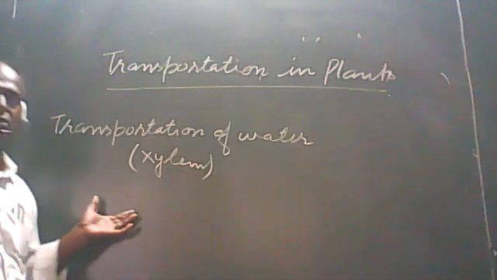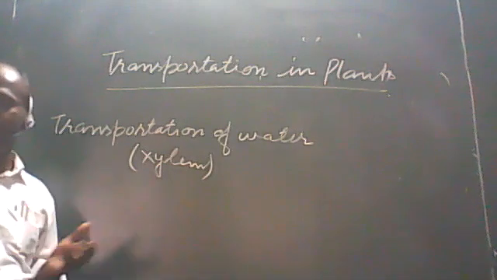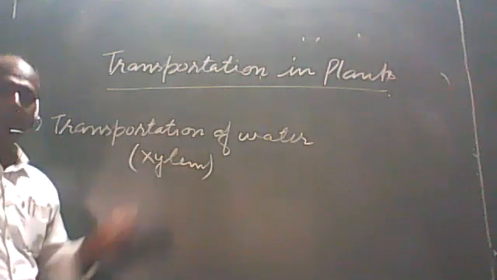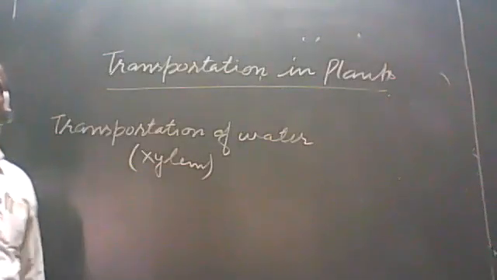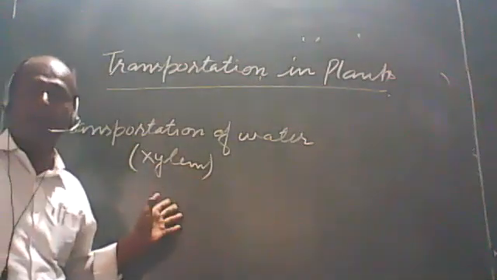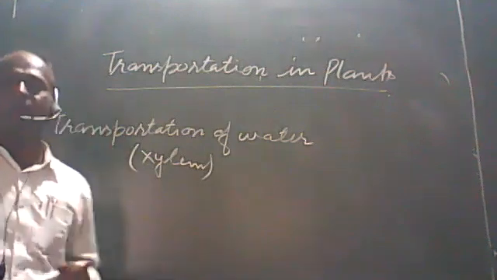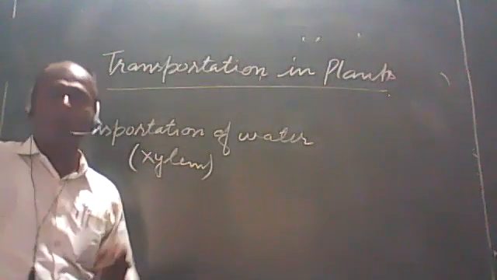There is transportation of water in the plant's body by the xylem. Especially, we have studied in class 9 that there are 4 constituents of xylem. Out of 4, 2 are very important in the transportation of water.